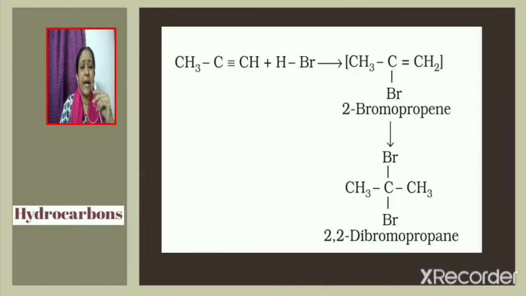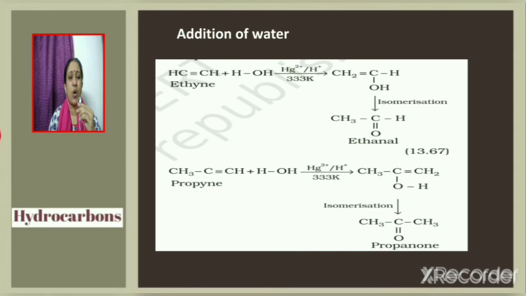Now consider propyne, CH3C≡CH. Propyne reacts with HBr. Since propyne is an unsymmetrical alkyne, addition of HBr will take place according to Markovnikov's rule. So bromine will get attached to the second carbon, and hydrogen gets attached to the CH carbon. And that is how we get 2-bromopropene. This compound further reacts with HBr. In this case also Markovnikov addition takes place, and thus we get the final product 2,2-dibromopropane.